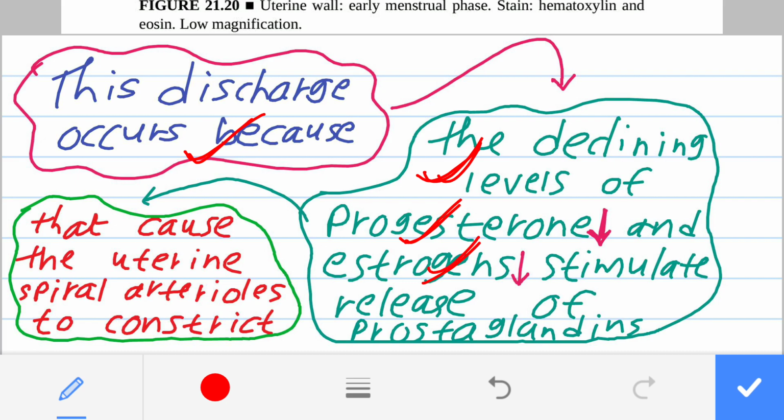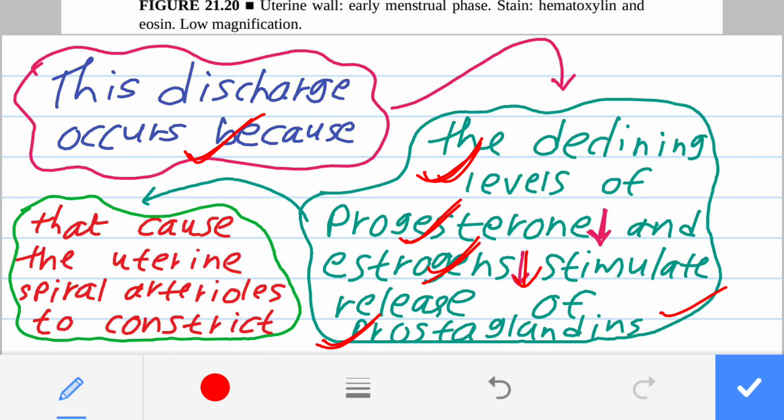This declining level of estrogen and progesterone in the blood vessels of the endometrium stimulates the release of prostaglandin. Prostaglandins are made up of fat, and all our body tissues are capable of producing prostaglandin whenever there is a requirement.